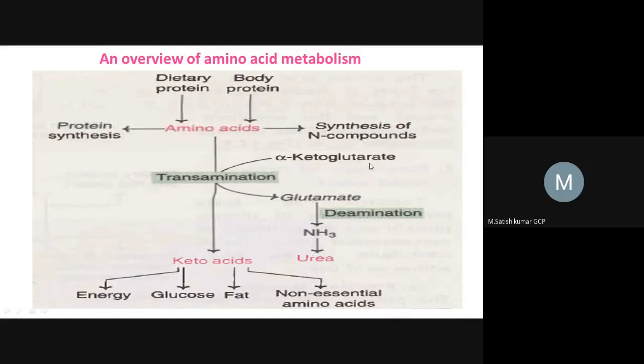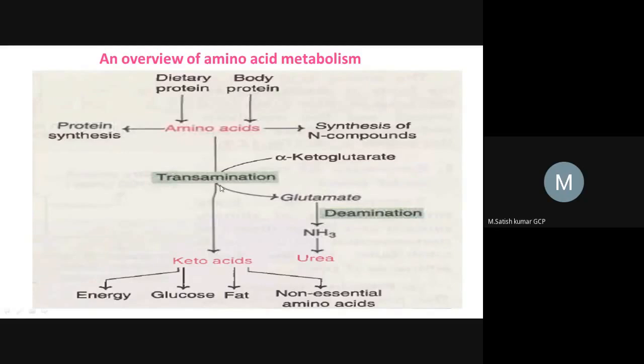Alpha ketoglutarate, which is a keto acid, will accept the amine group from the amino acid, and this keto acid gets converted into an amino acid, that is glutamate. So the keto acid, which has a keto group at the alpha position, accepts an amine group from the amino acid and gets converted into glutamate, an amino acid.